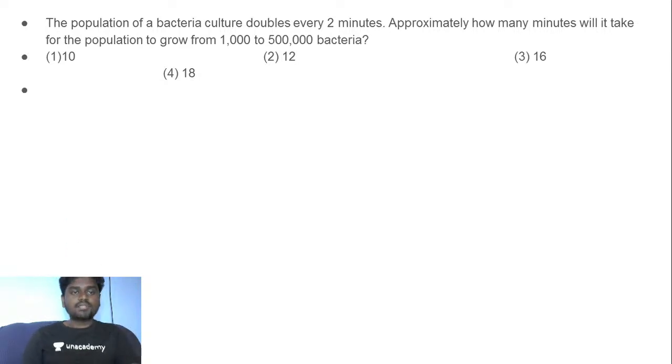Again, you have a question where the population of the bacteria culture doubles every 2 minutes. So in every 2 minutes, it doubles. For example, let's say at the start, you have X bacteria. At the end of 2 minutes, you'll have 2X. At the end of 4 minutes, you'll have 4X. So this is how it goes.